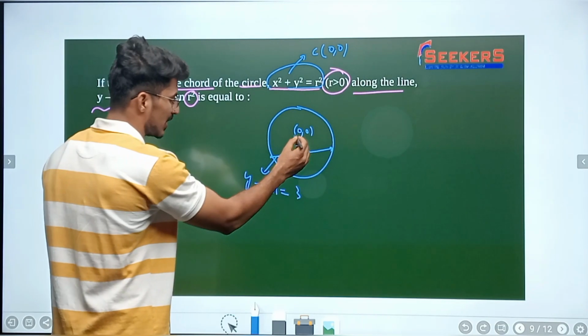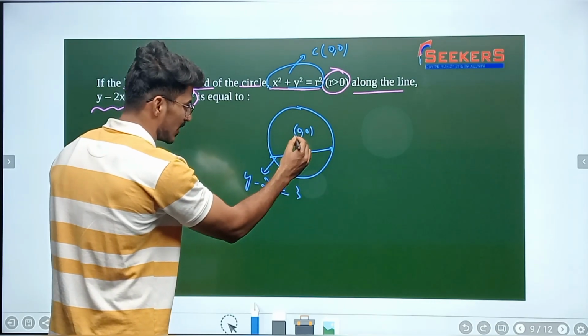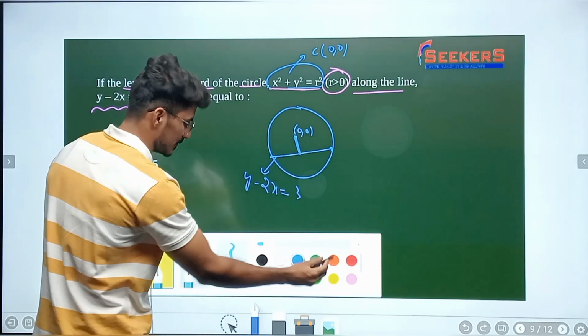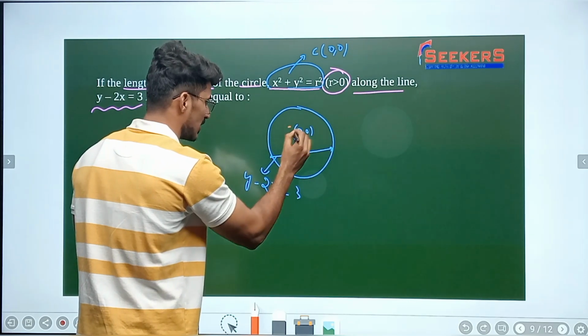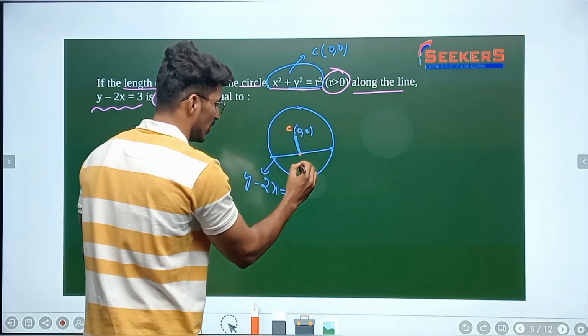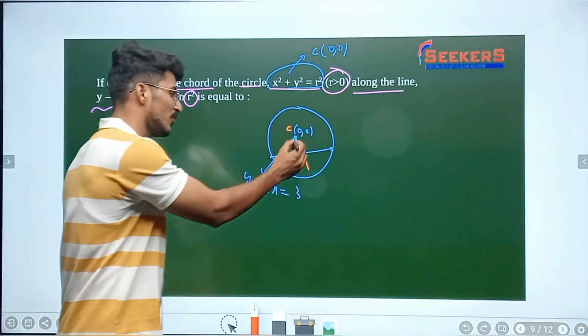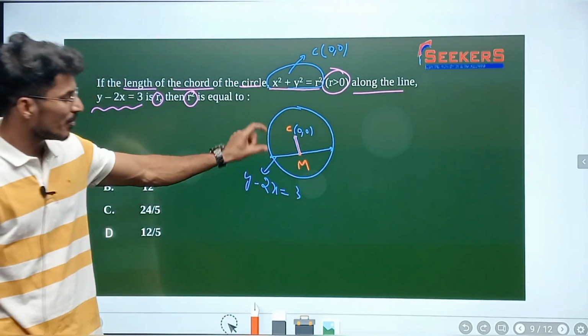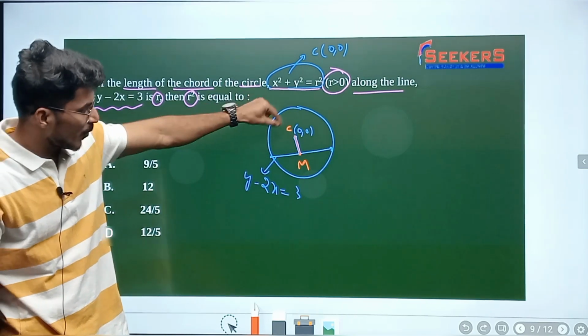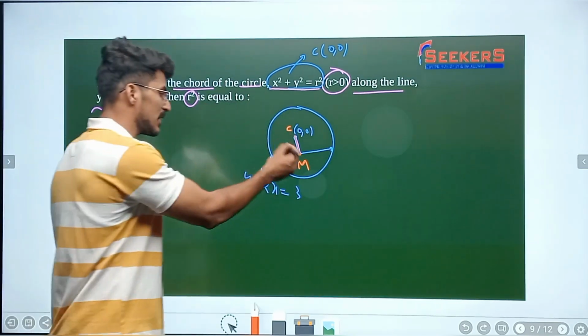So let us draw the perpendicular distance. I would get this length now. So this is the center, and let's say this point is called M. How do we get CM? If I use the foot of perpendicular concept, the distance of a point from the line, I would get CM here.